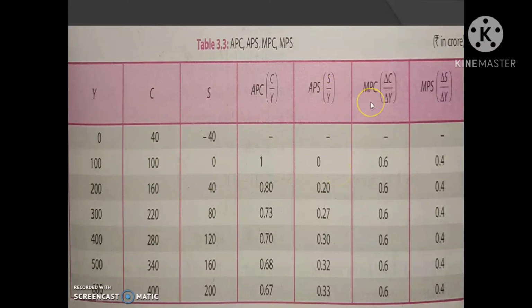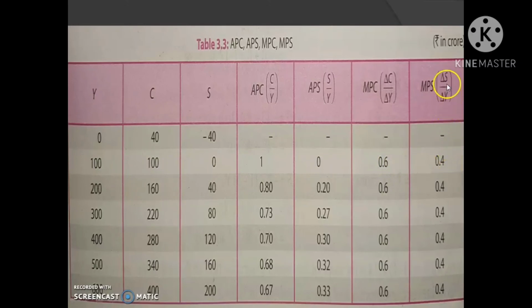Then MPC is equal to delta C by delta Y. So here delta C is 100 minus 40, that is 60. Then delta Y is equal to 100 minus 0, that is 100. That is 60 divided by 100 is equal to 0.6. Then what about MPS?